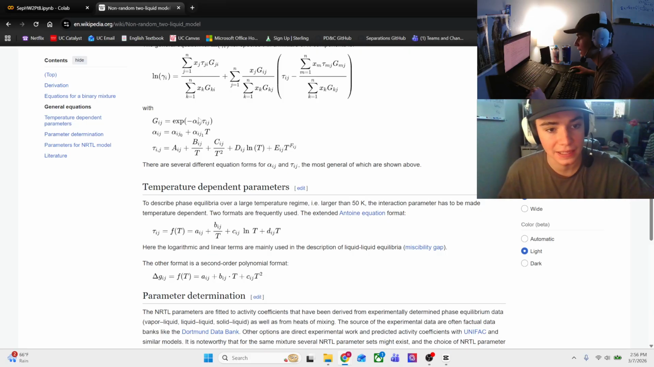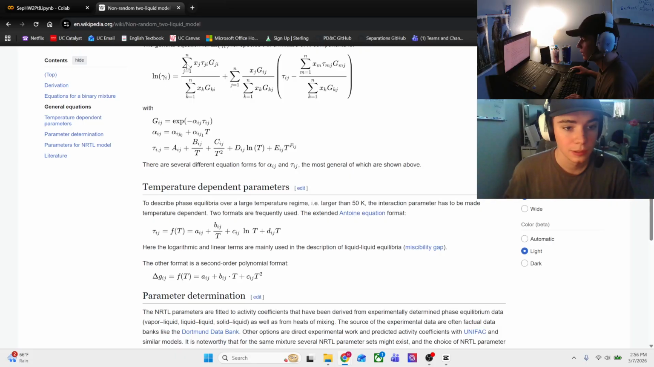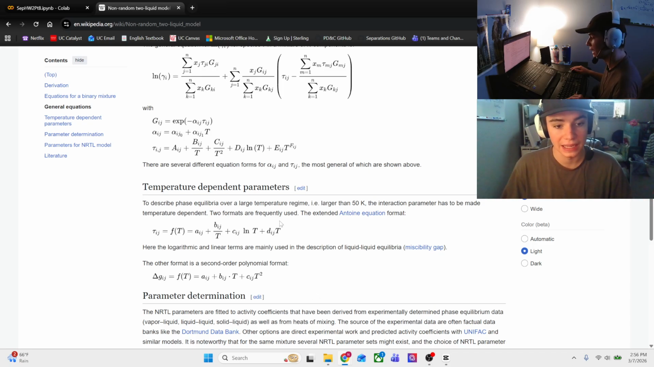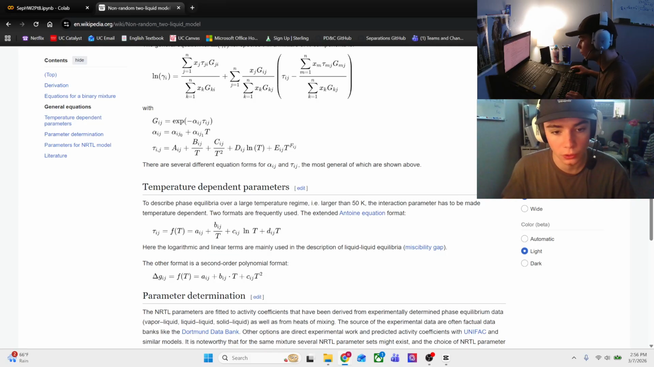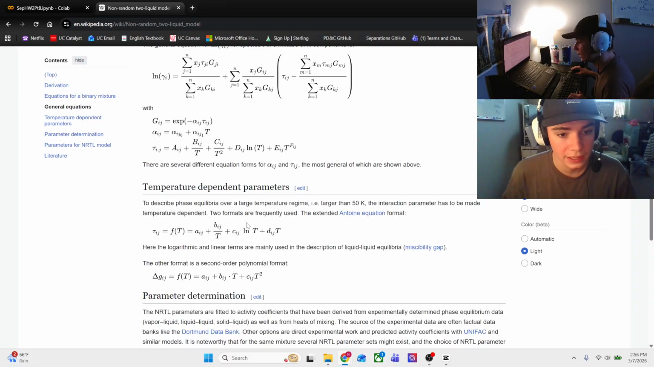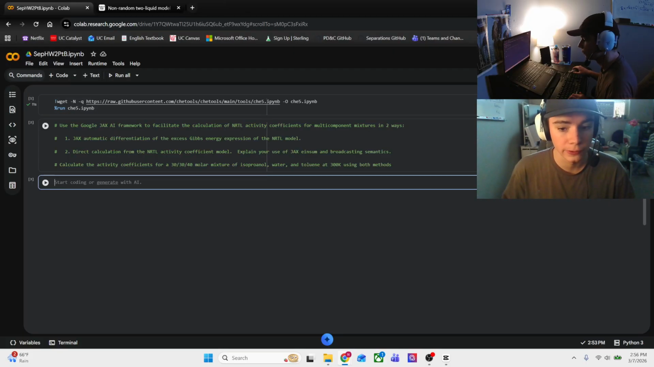which says, on the Wikipedia page here for the NRTL model, the G_ij is going to equal e to the activity coefficient times tau, and then tau is calculated by a bunch of empirical constants that we're going to pull from our ChE tools library. So in Colab, this equation is going to take the following form.